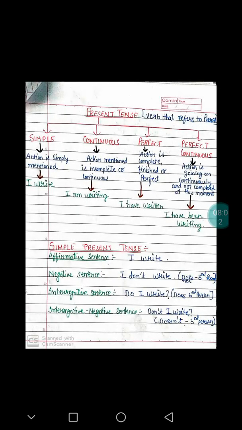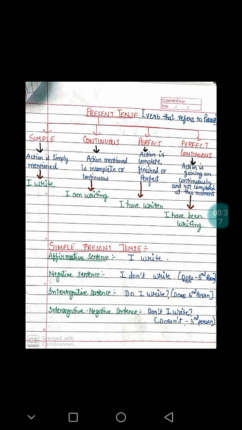Now, all the three tenses, past, present and future, are divided into four sub-tenses. What are those? Simple, continuous, perfect, and perfect continuous.